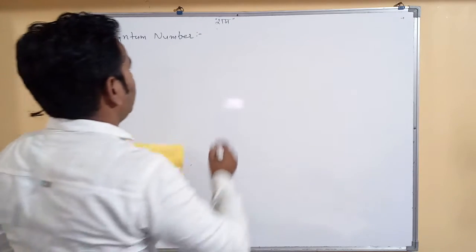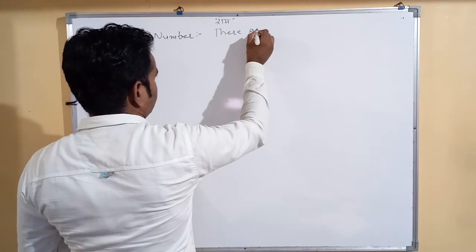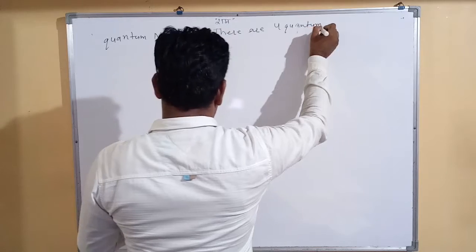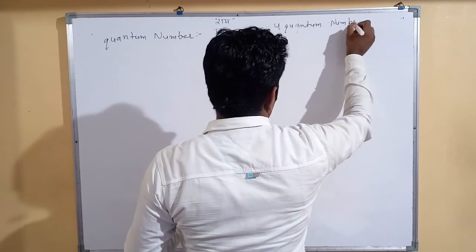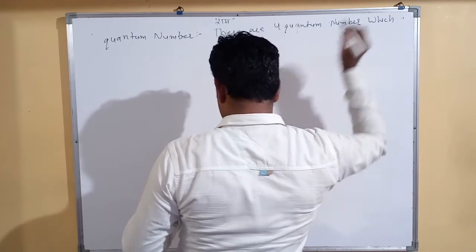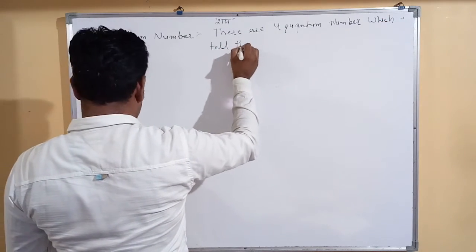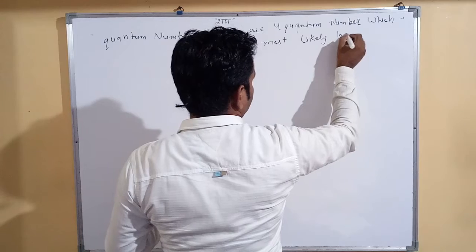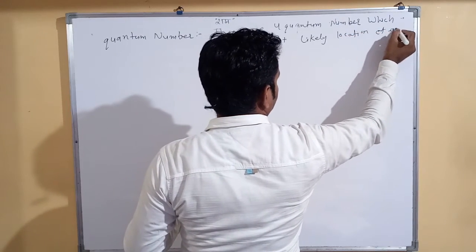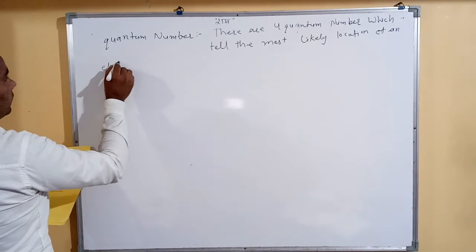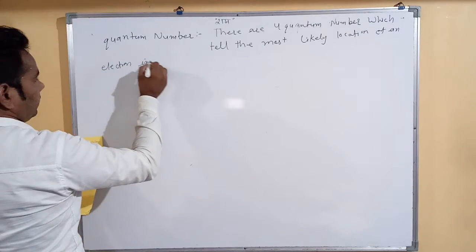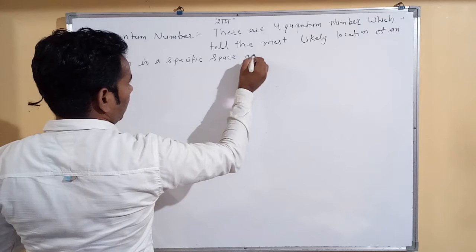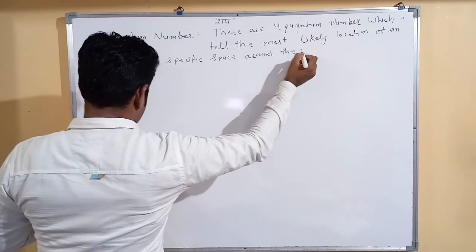There are 4 quantum numbers which tell the most likely location of an electron in a specific space around the nucleus.